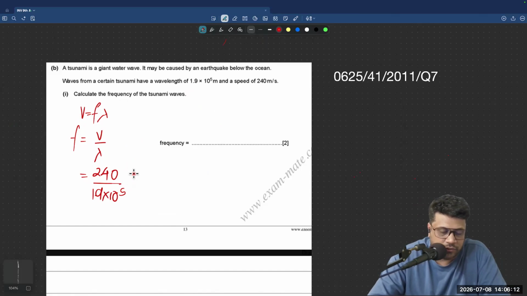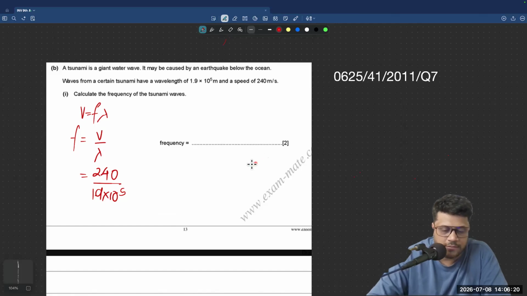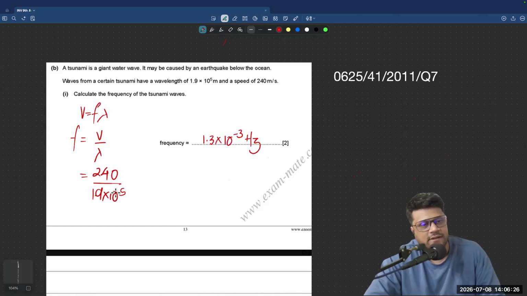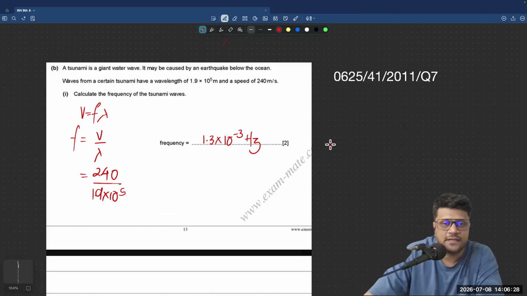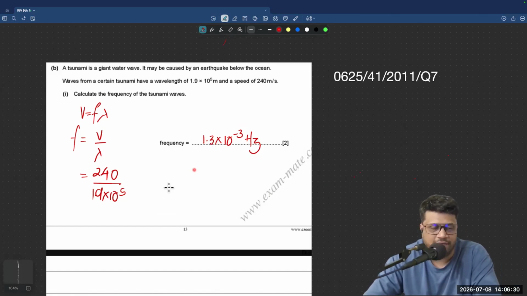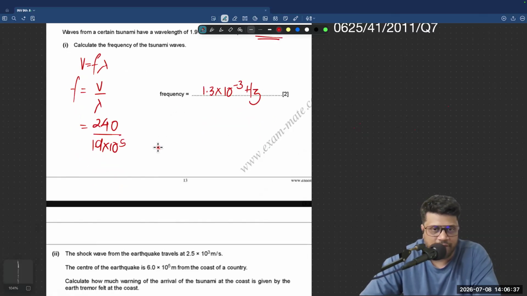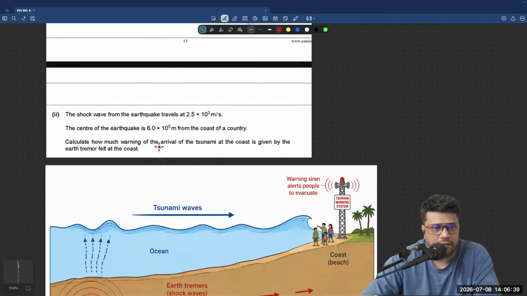Let's see. So you've got 240 divided by 1.9 into 10 to the power of 5, which comes out to be 1.3 into 10 to the power of minus 3 hertz. Well, that is your answer for 2 marks. But that's not the difficult part. We're going to keep the speed in our memory for the part that comes next.